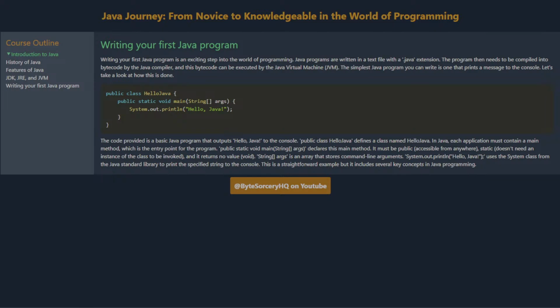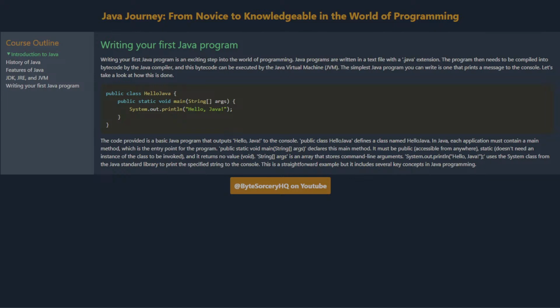Writing your first Java program. Writing your first Java program is an exciting step into the world of programming. Java programs are written in a text file with a .java extension. The program then needs to be compiled into bytecode by the Java compiler, and this bytecode can be executed by the Java Virtual Machine, JVM. The simplest Java program you can write is one that prints a message to the console. Let's take a look at how this is done.